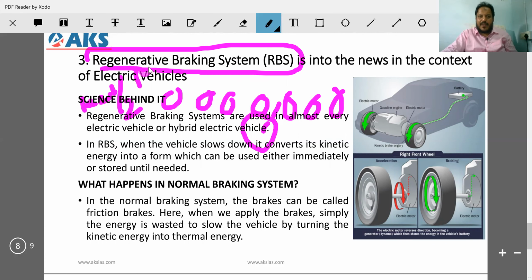Remember, half mv square. So whenever the vehicle slows down, it converts the kinetic energy, because there is a change in velocity. Then this energy can be converted into different forms and stored.